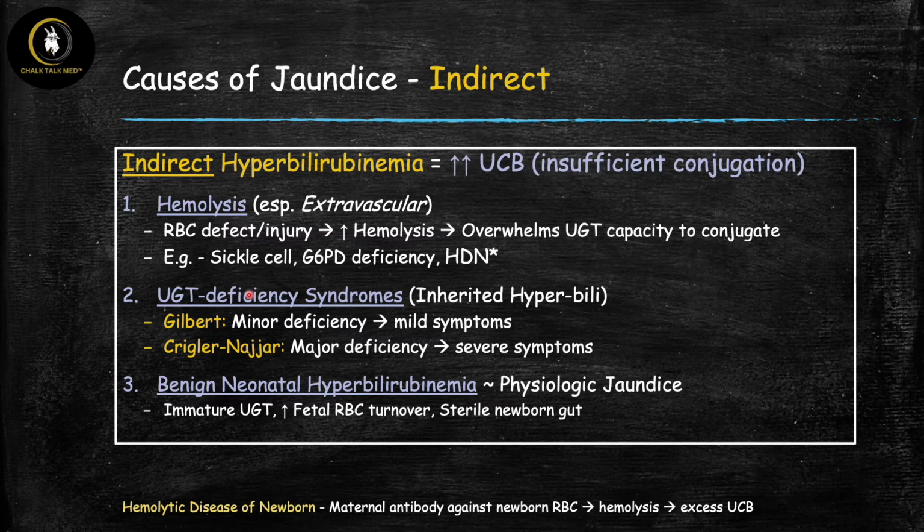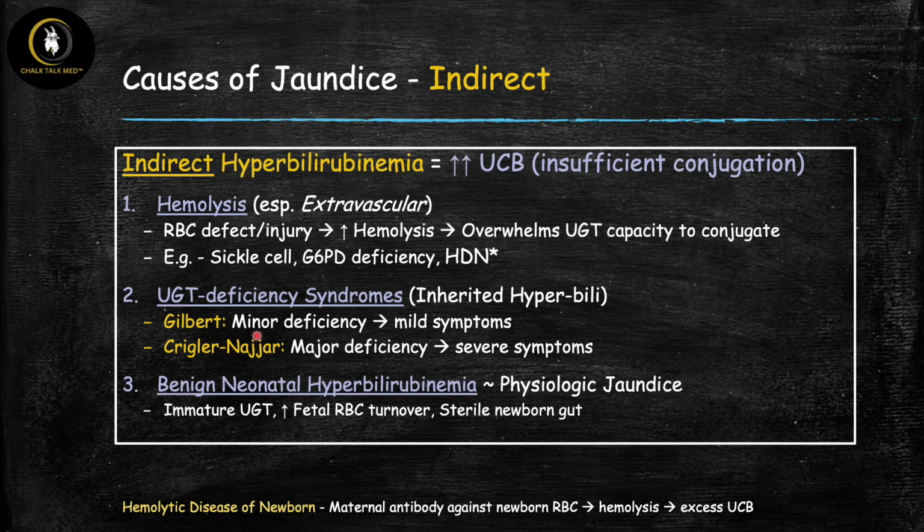Now, cause 2 is a little different because here the problem is with the UGT enzyme. So there are inherited hyperbilirubinemias where there's just inherited enzyme deficiencies. And in 2 of these, there's a deficiency in the UGT enzyme. Remember, this is the enzyme that's responsible for conjugating bilirubin inside of the hepatocyte. And these two syndromes are Gilbert and Crigler-Najjar. Both of these are autosomal recessive, and in both of these, the UGT enzyme is deficient.